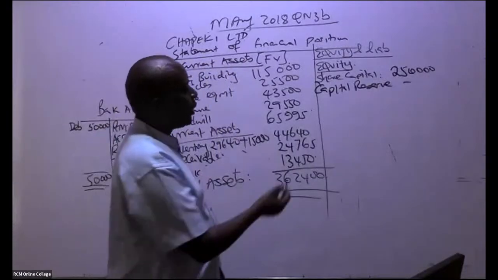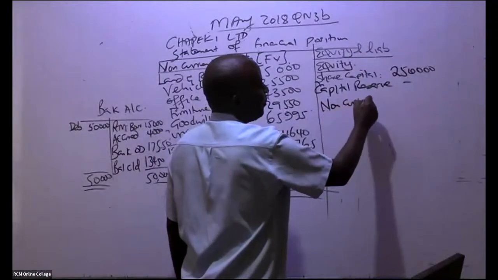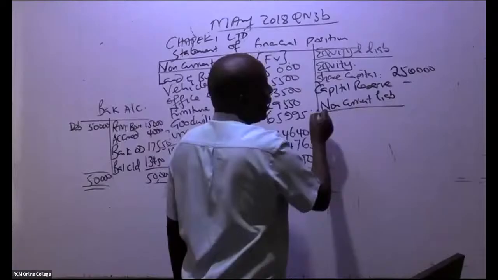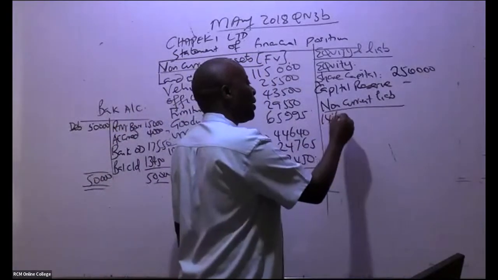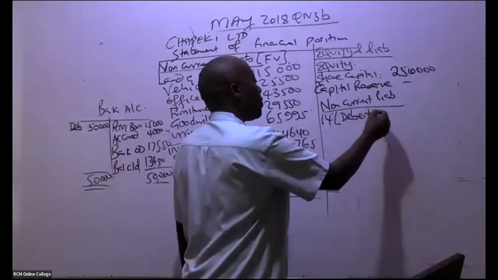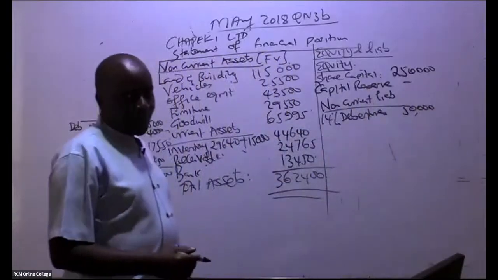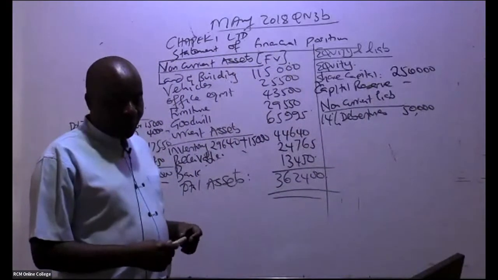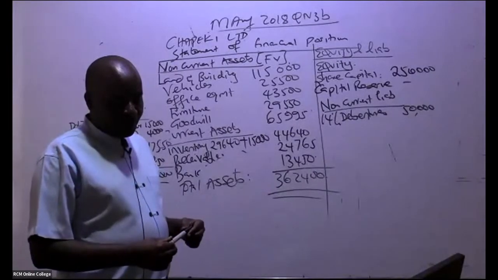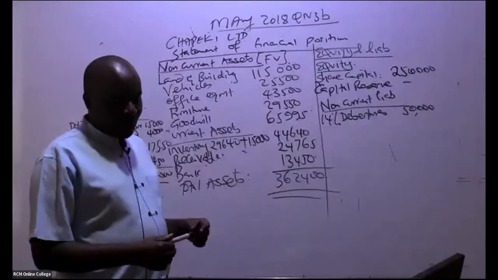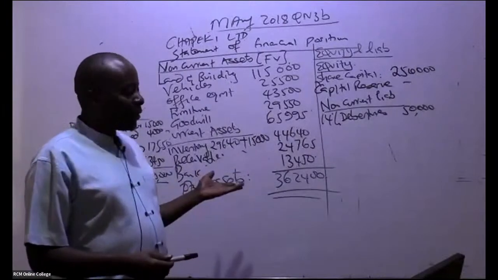From there, ladies and gentlemen, we go to liabilities. First of all, we start with non-current liabilities. What do we have? Remember the 14% debentures. Do you remember we issued debentures worth 50,000? You must have forgotten, I hope not so. Yeah, debentures, we issued them somewhere here, 50,000.